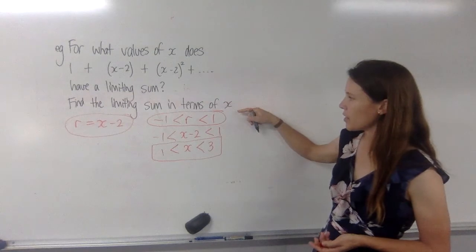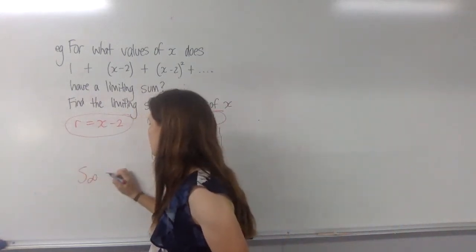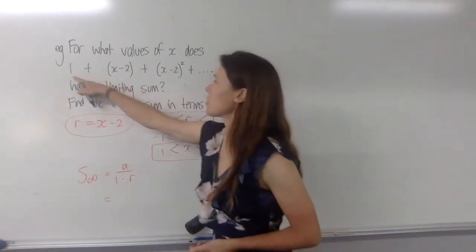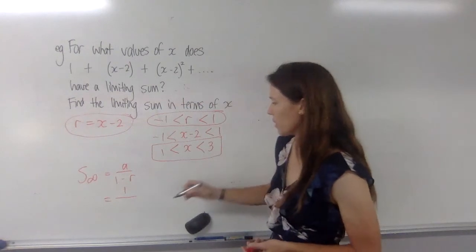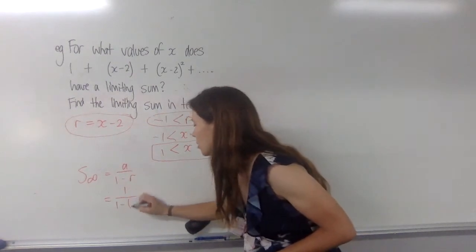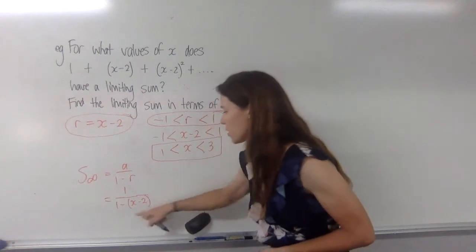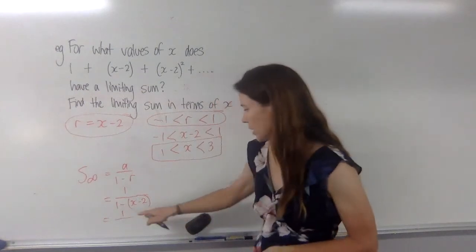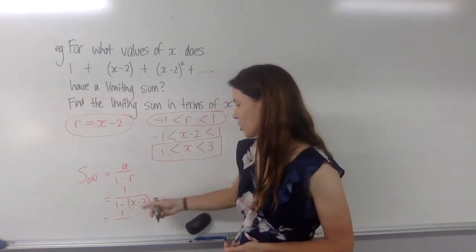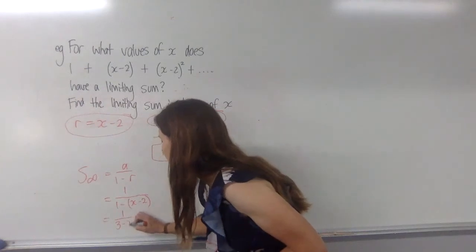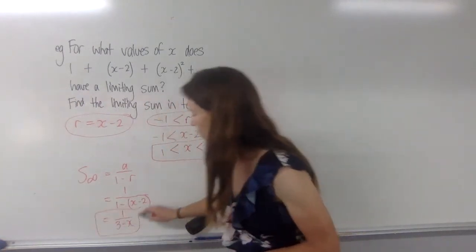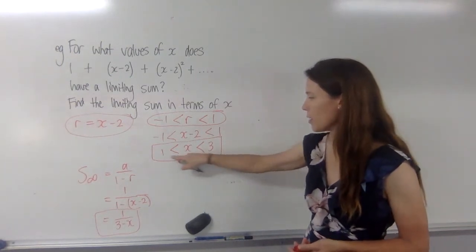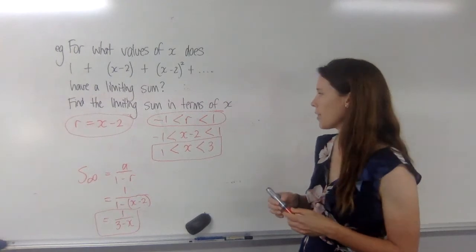What is the limiting sum in terms of x? Well, the limiting sum will be a over 1 minus r. And so we know what a is, it's the first term. And we know what the ratio is, it's x minus 2. So we have this. Now you'll need to be careful not to make a classic sign error here, because on the next line we've got 1 over, and this is 1 minus x plus 2. So we'll actually have 3 minus x on the bottom. And that's the limiting sum in terms of x. They've asked for it in terms of x. And there's no point subbing in values here because we'd have a whole range of them. And that's not what we've been asked to do.